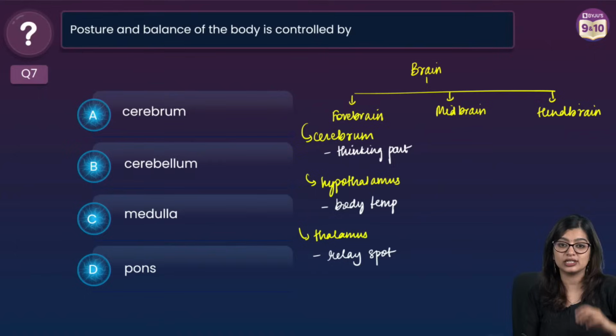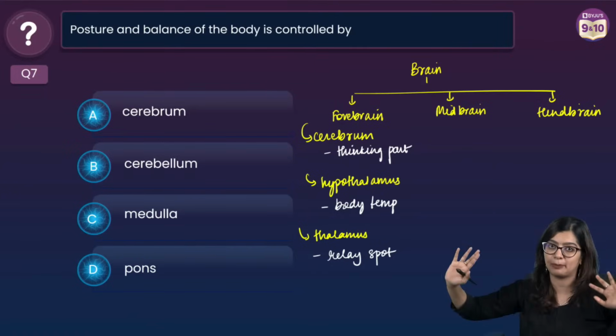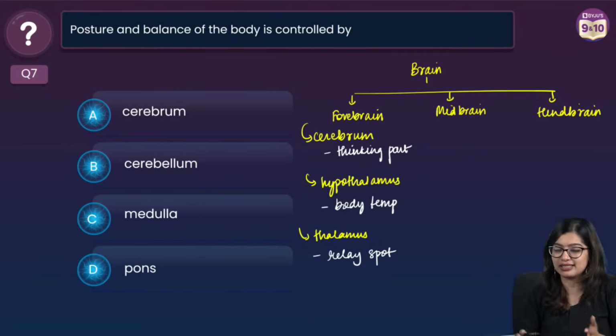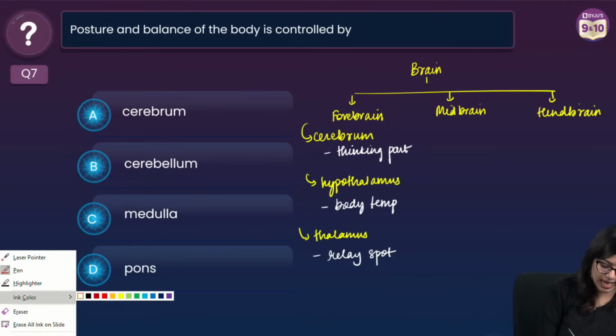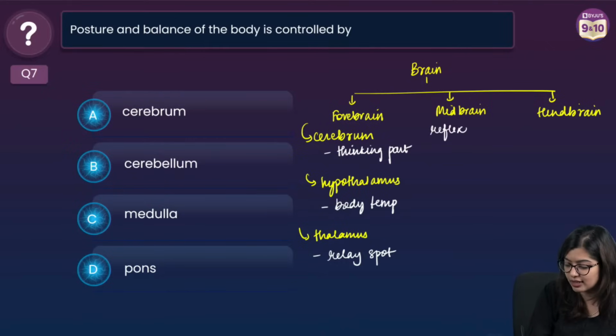A relay spot is a part wherein information will pass through to different parts. Now what do we have? We have the midbrain, right? What does the midbrain do? Midbrain is the middle portion of the brain which controls the reflexes of the eye, right? So it controls the reflexes of the eye.